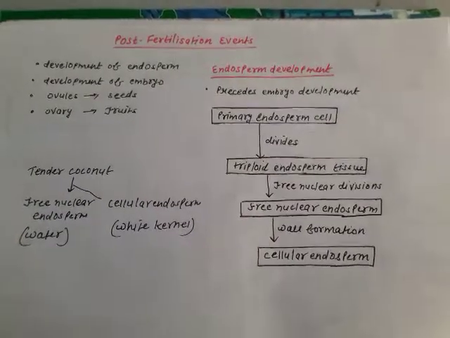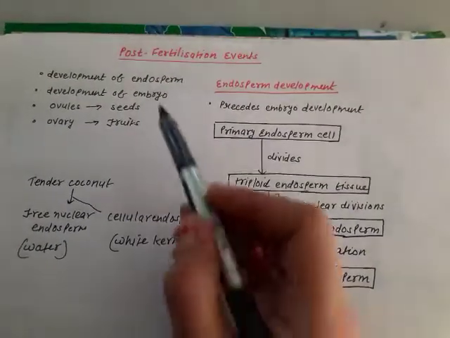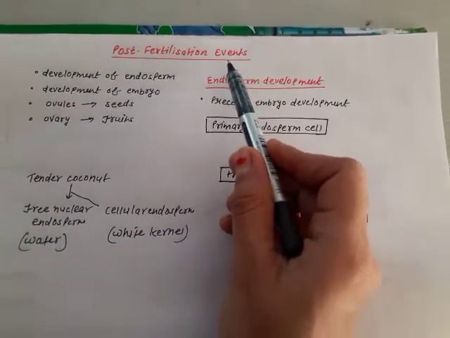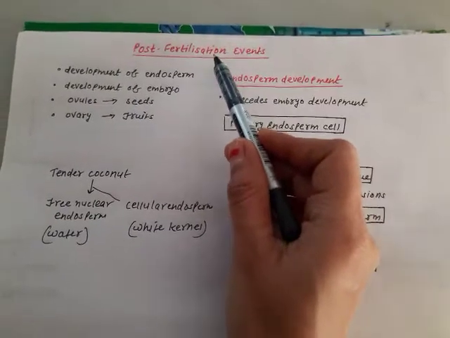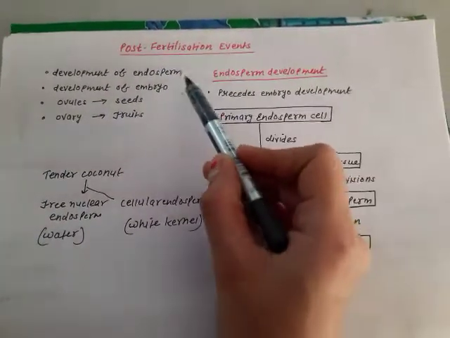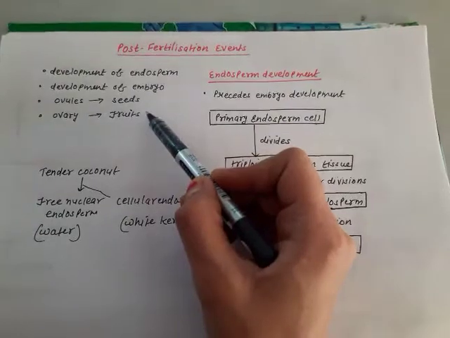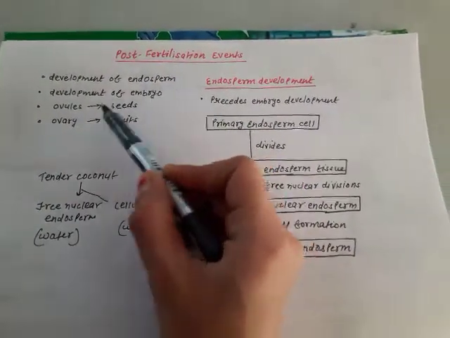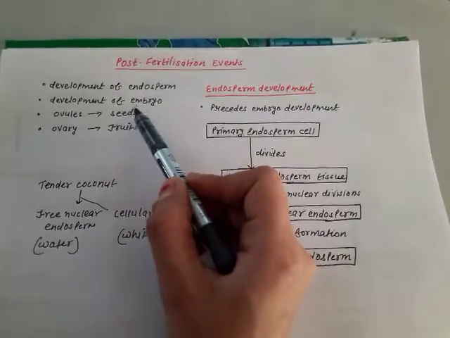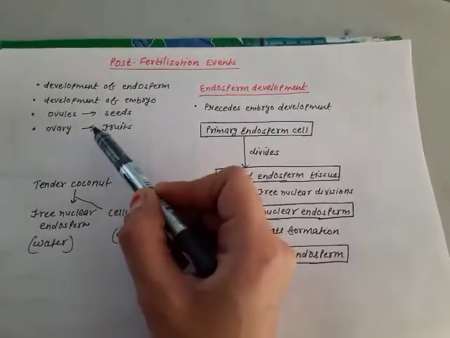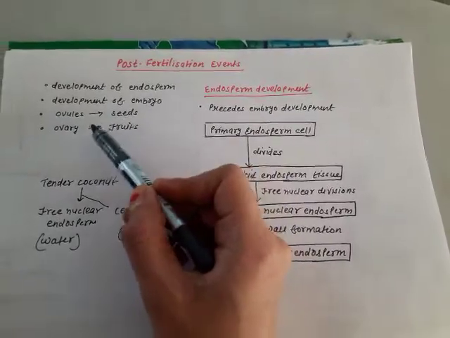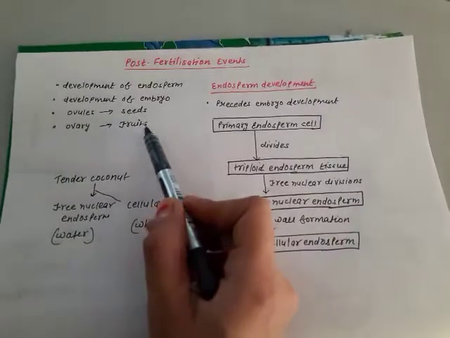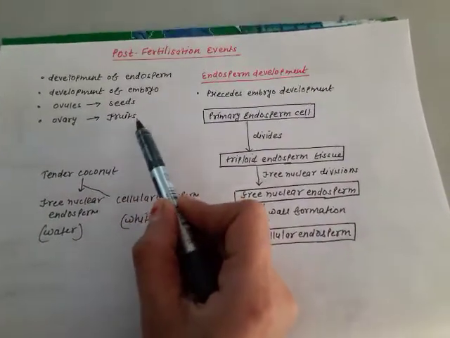Hello students, today we will talk about post-fertilization events, that is the events which take place after fertilization. Fine. And 4 events are included. First one is the development of endosperm. Second one is the development of embryo. Third one is the maturation of ovule into the seeds, and fourth one is the maturation of ovary into fruits.